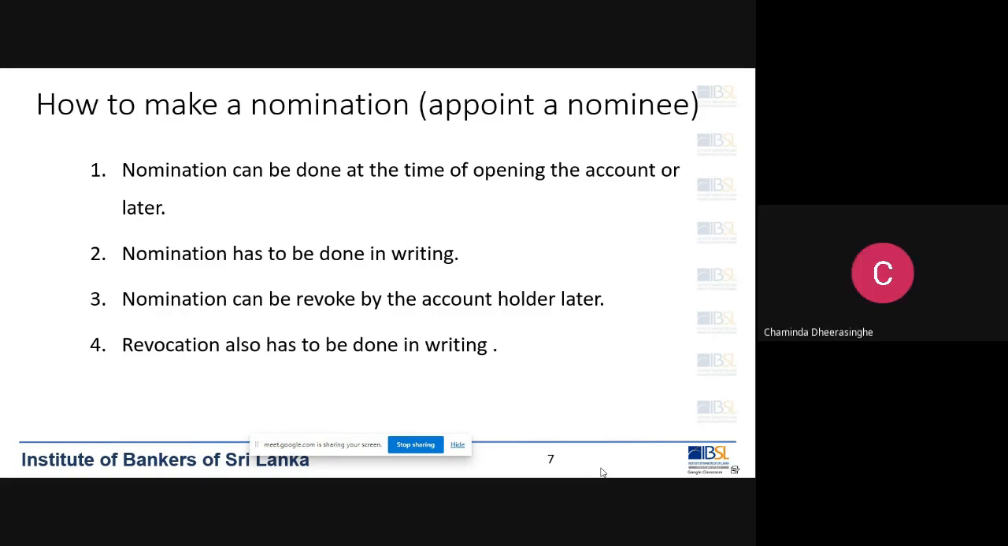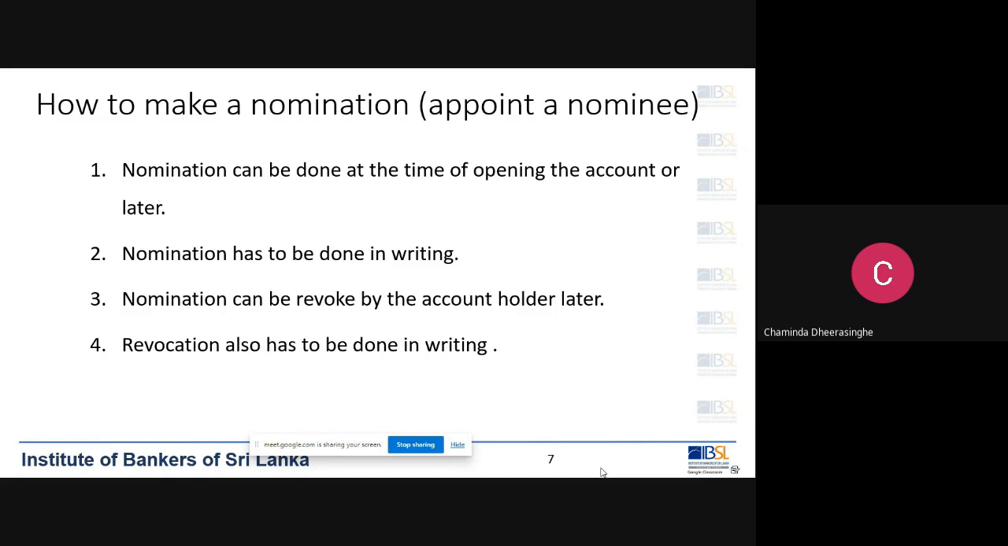Right. Okay. Then the nomination can be revoked. We were talking about the nomination in writing. So nomination has to be given in writing. We have a format for that. The customer can fill the format and give the nomination, or even give a written request to the bank to nominate somebody for those accounts and vaults. And nomination can be revoked by the account holder later. So I can give a nomination today and tomorrow I can revoke the nomination, and also day after tomorrow I can put another nomination.